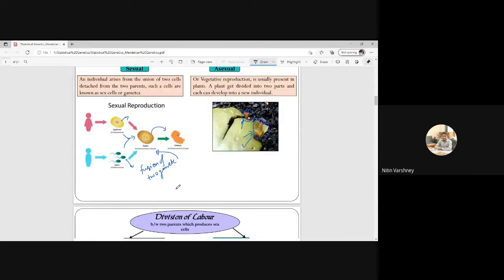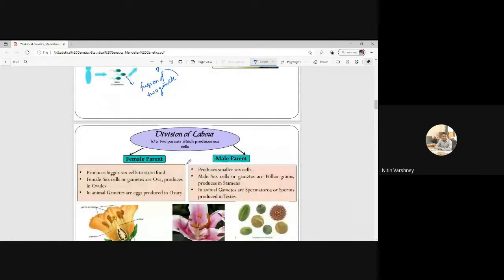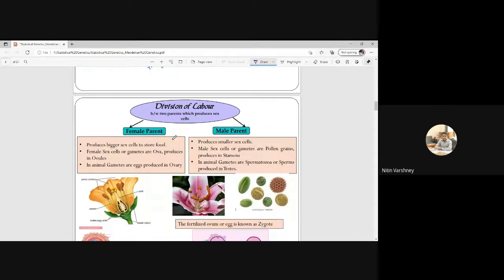Okay. Now next, let us see the division of labor, meaning what the male cell is doing and what the female cell is doing, that is, the work distribution between the two parents which produce sex cells. Suppose I consider the female parent. The female parent will produce the bigger sex cell. Why are these bigger in size? Because they store food to produce a zygote.